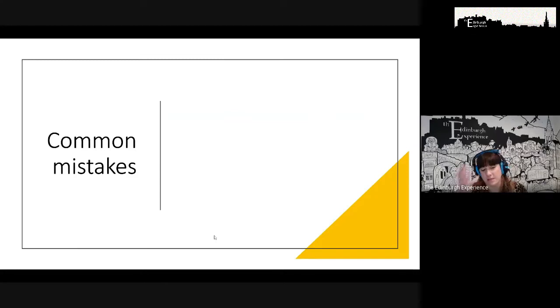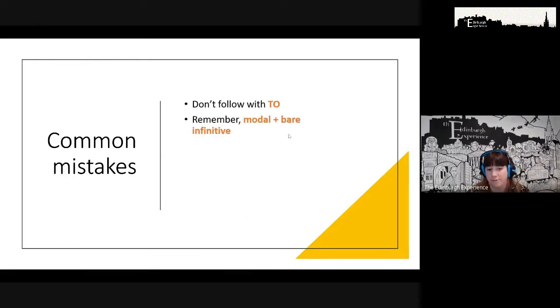Okay, so some common mistakes that happen with modals of speculation or deduction. Please remember that pure modals, so those are things like must, might, can't, they are never followed with to. I don't say it must to be true. It's followed by what we call a bare infinitive. So there's no to, so it must be true. Okay?